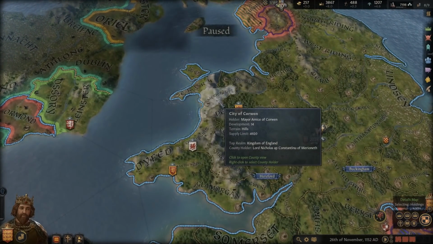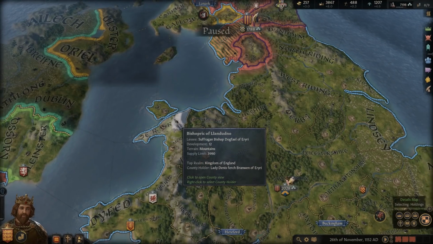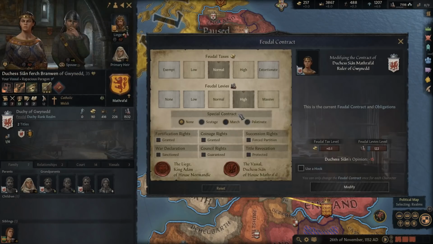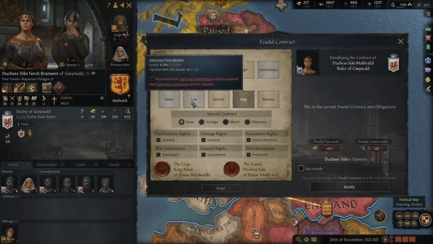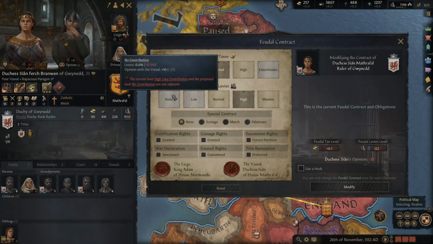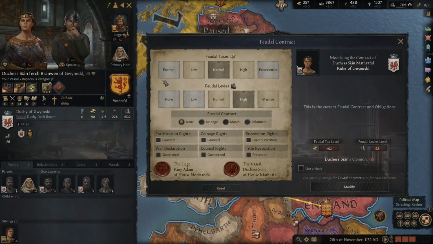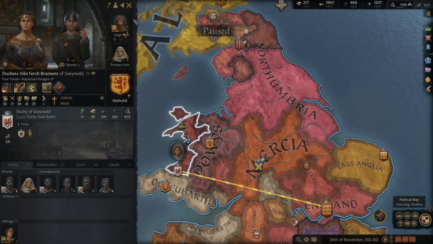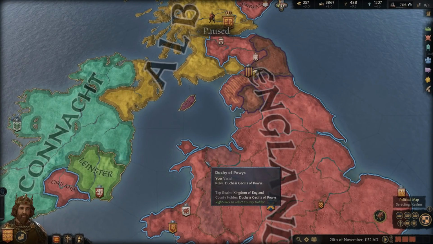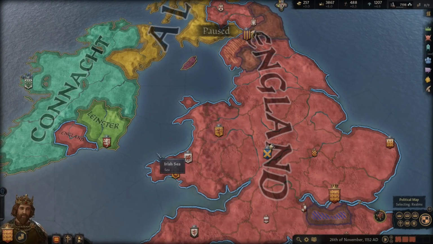So I'd say in a CK3 sense, they probably wouldn't have been underneath Henry, just because he had so little control over here. Now you could make the argument that maybe they're under his control, and then when it comes to the feudal contract here, they just have a lot of rights, if we were to bring this into CK3 terms. It probably didn't, maybe, I wouldn't say exempt, but at the very least low here, because they weren't legally exempt from taxes or feudal levies. So you could make the argument at that, but I don't know, man. I would say that they barely recognized Henry II. So I would say that the north here would not be under his control, but the south, definitely.